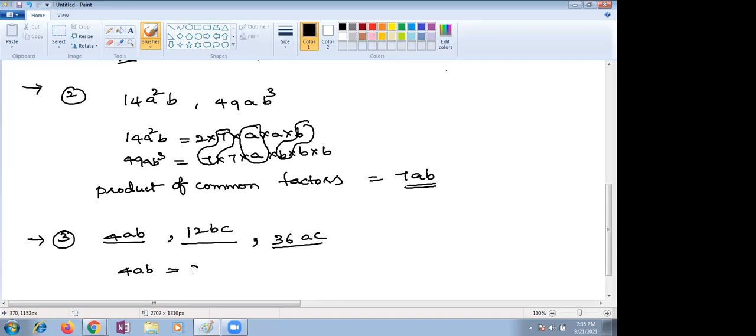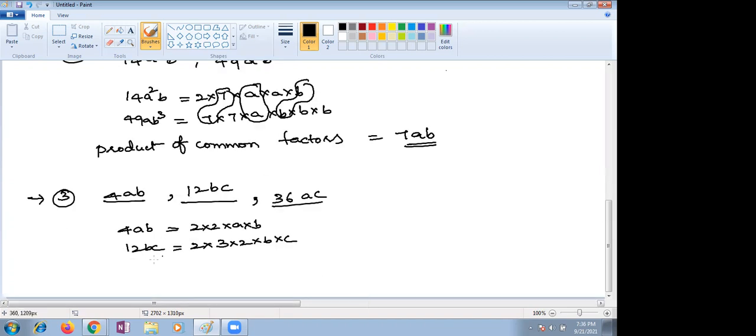4ab can be written as 2 into 2 into a into b. 12abc can be written as 2 into 6, but 6 we are unable to reduce, so again 2 times 3 into b into c. And the last one, 36ac: 2 into half of 36, 18. 18 can be written as 2 nines, 3 threes, right? So a into c. So what are common factors in these?